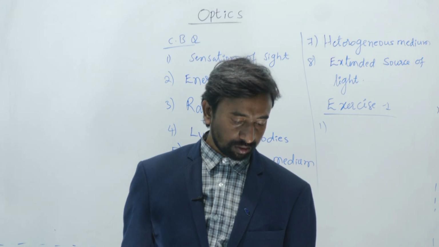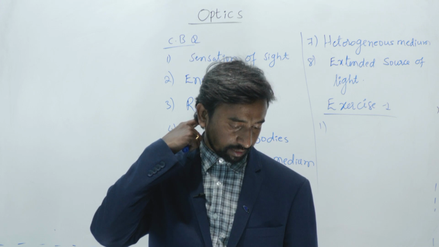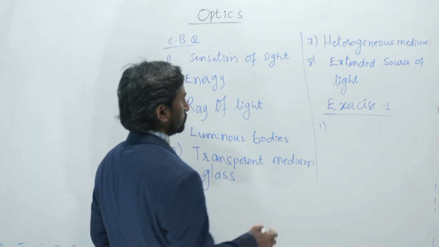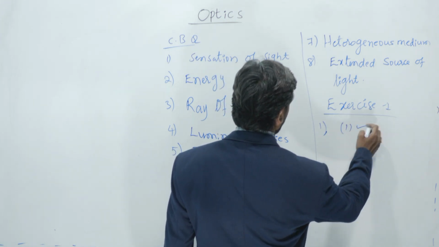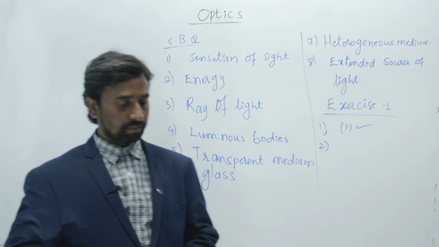It is not invisible, it is always visible. Sometimes visible is not correct. So the first option is the right answer: light is visible and makes the objects visible.